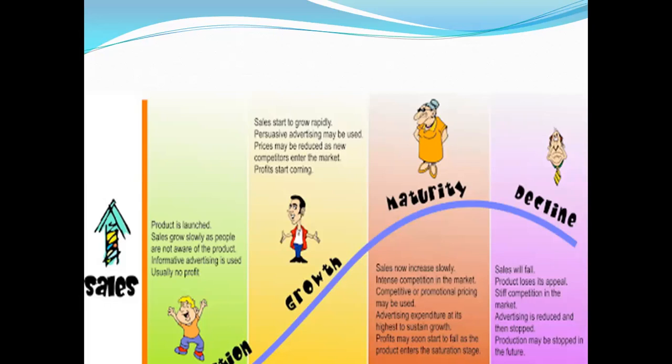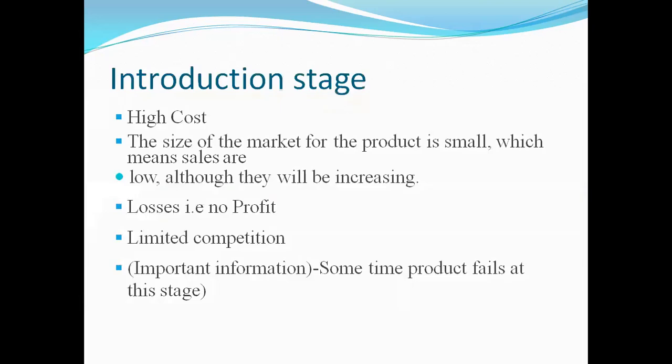So this stage is a costly stage. Then we have decline. Whether you introduce a product, spend more on advertisement, give them samples, etc., even then people don't want to purchase your product because of the new technology available in the market.